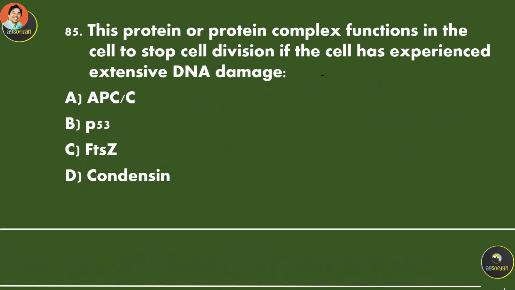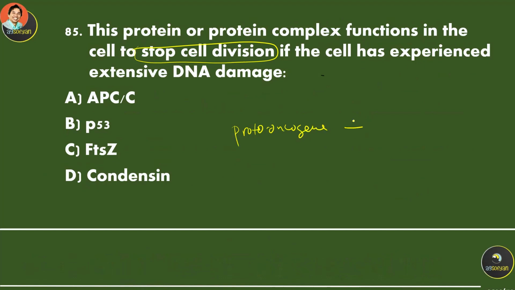These proteins or protein complexes function in the cell to stop cell division if the cell has experienced extensive DNA damage. So there is a special name for the protein that actually suppresses or controls cell division.